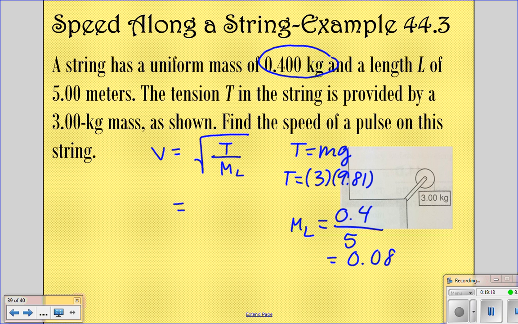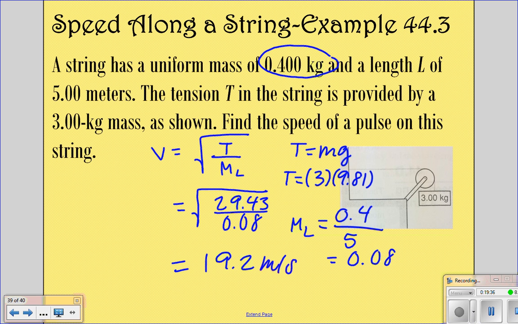So now we're going to plug in our tension. When you multiply 3 times 9.81, you get 29.43 over 0.08. And if you plug that into your calculator, you should get 19.2 meters per second. It's velocity, so those are your units, meters per second.